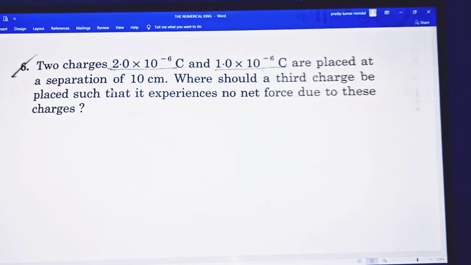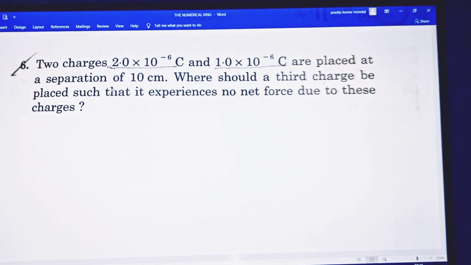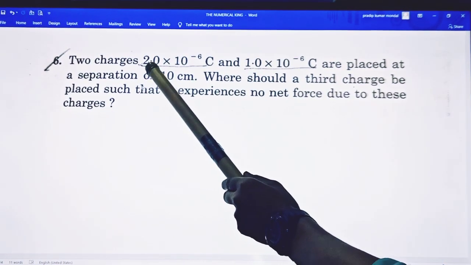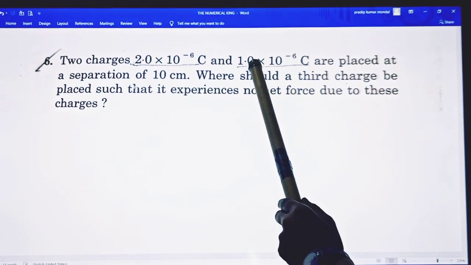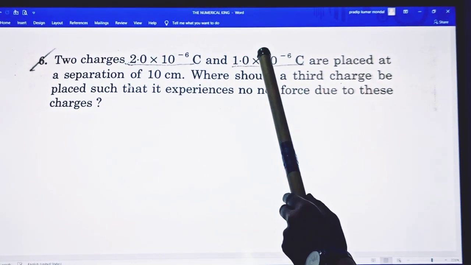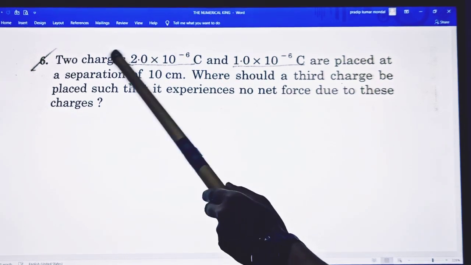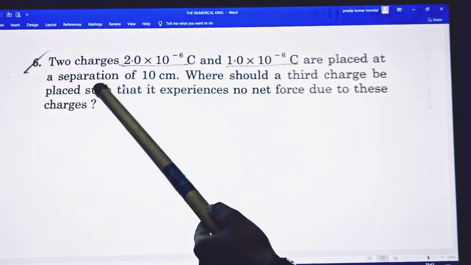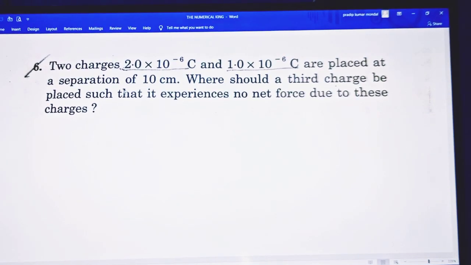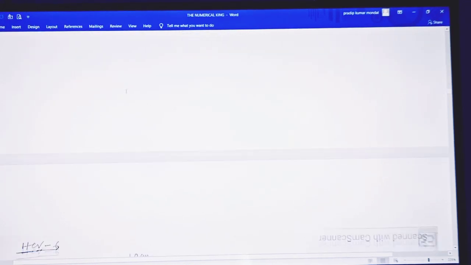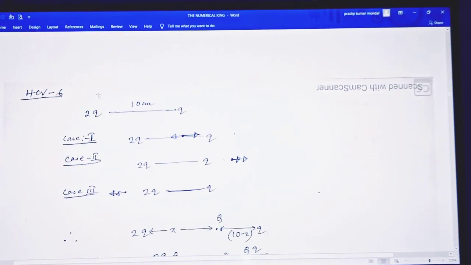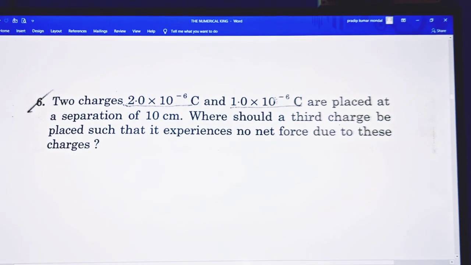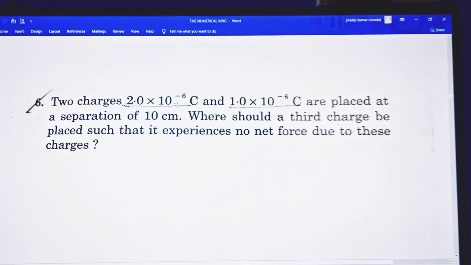When we solve this type of problem, we have to think: if this charge is positive and this one is also positive, and if this charge is positive and this is negative, then the equilibrium position is changes. So what is equilibrium? What are the different cases? At first we observe that type of numerical problem and how it relates to particular situations. Here the order 10 to the minus 6 means microcoulombs.